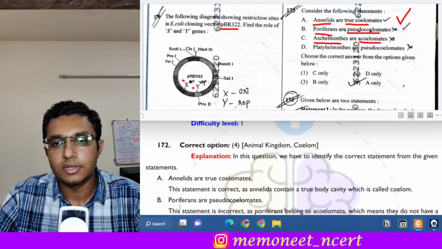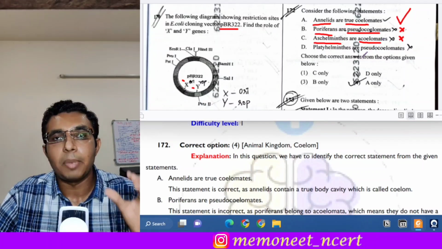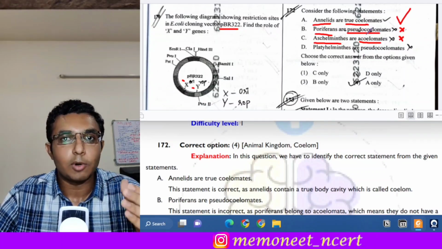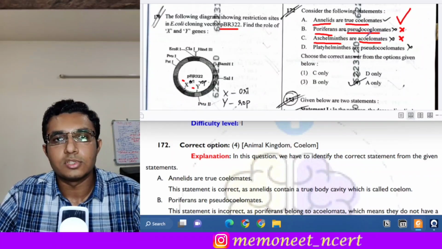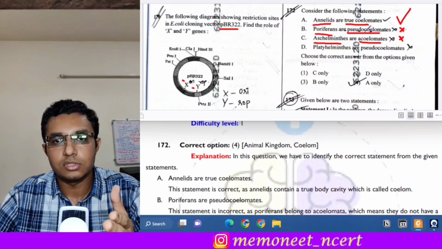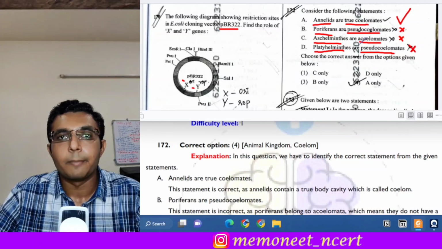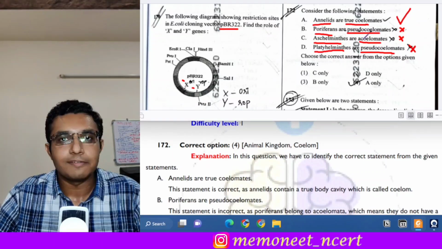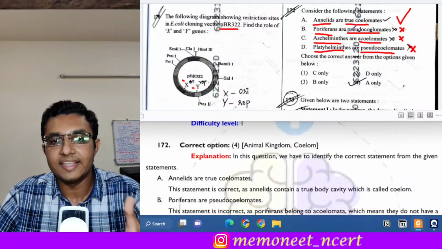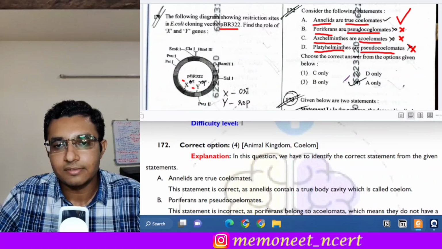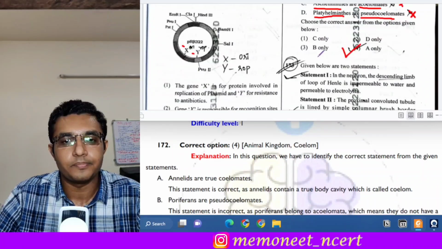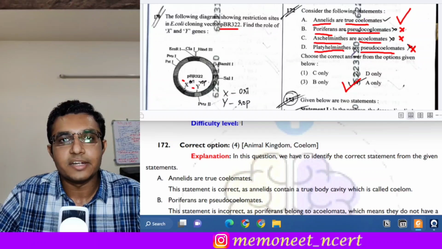So this is also an incorrect statement. Why? Because the Aschelminthes contain a pouch-like mesoderm, and that property is of pseudocoelomates. So Aschelminthes belong to pseudocoelomates. And D is Platyhelminthes are pseudocoelomates. This is also an incorrect statement. Why? Because Platyhelminthes do not have a body cavity, so they belong to acoelomates. So here the correct answer will be option 4, that is, only the A statement is correct.